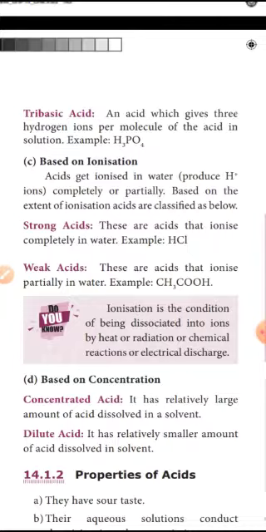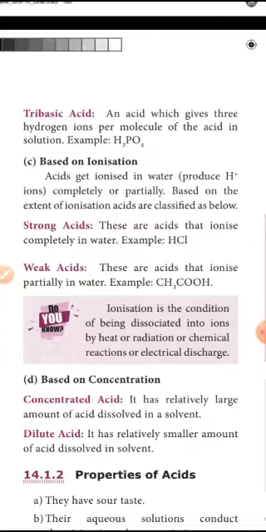That is like a strong acid. Weak means we add some chalk powder or sand. The salt completely dissolves, but the sand cannot dissolve in water. That is partially dissolving.